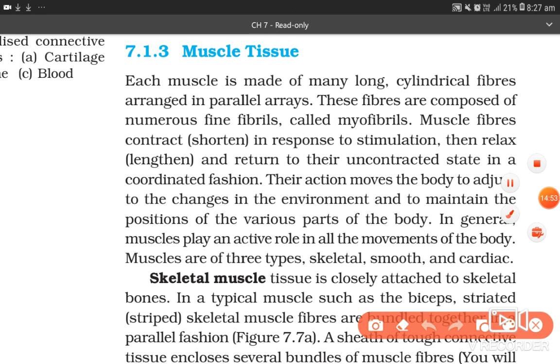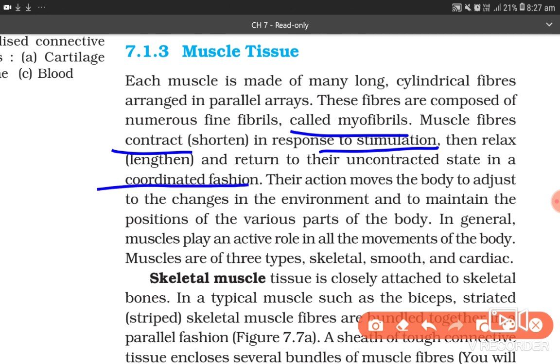7.1.3 Muscle tissues. Each muscle is made of many long cylindrical fibers arranged in parallel arrays. These fibers are composed of numerous fine fibrils called myofibrils. Muscle fibers contract in response to stimulation. They relax and return to their uncontracted state in a coordinated fashion.